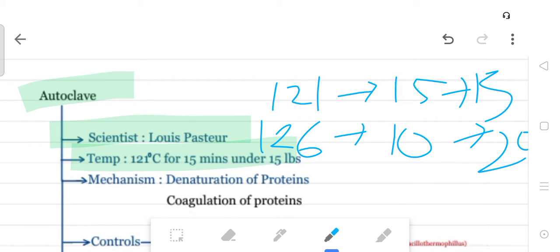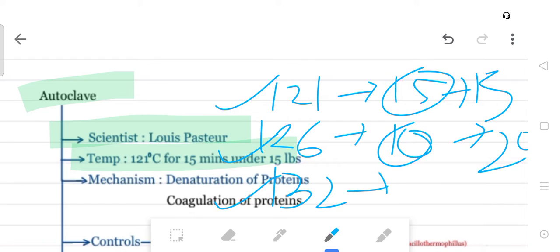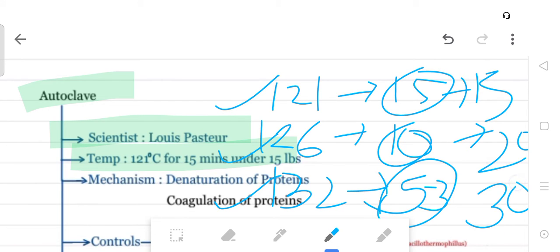And the third is 132, 130. As you know, it increases by 5, and this is 5. Then 3 minutes, approximately 3 minutes, and 30 pounds per square inch.